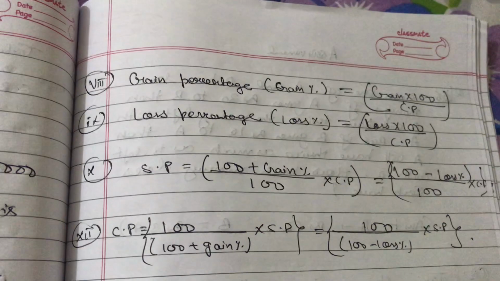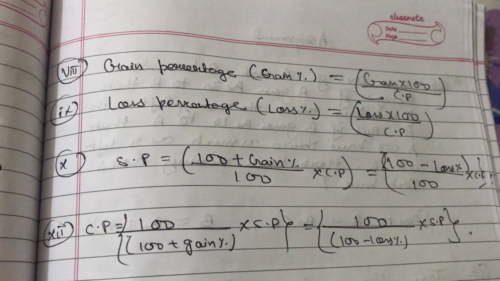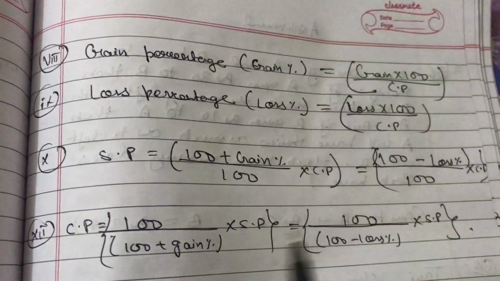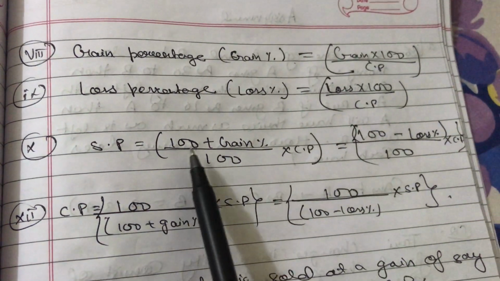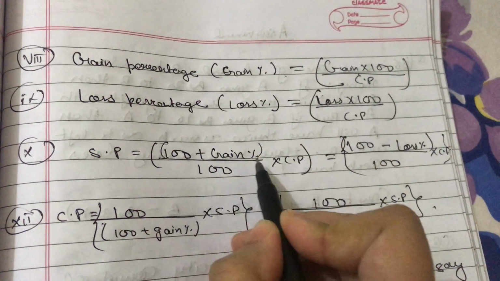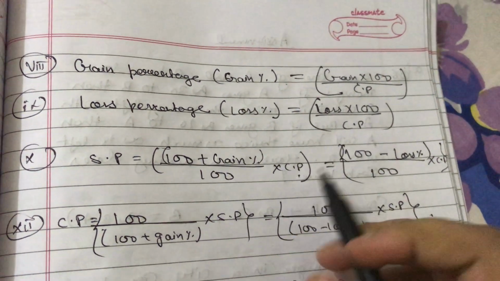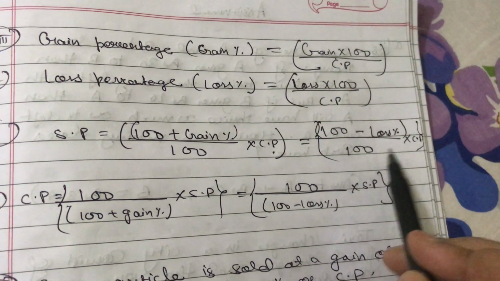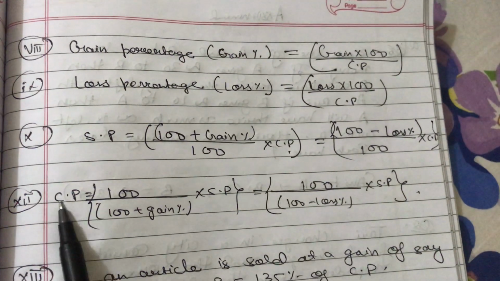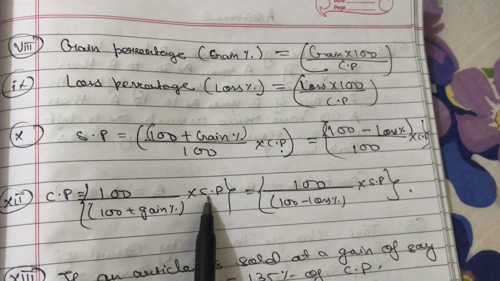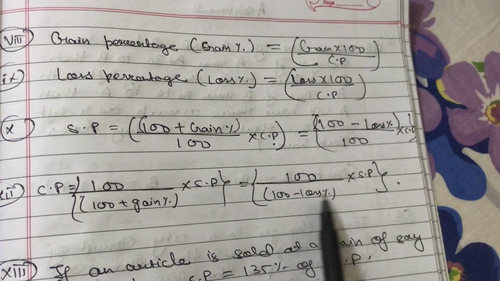So let's see a few formulas as well. Gain percent equals gain into 100 by CP. Loss percent equals loss into 100 by CP. Also, SP equals (100 plus gain percent) divided by 100 into CP. In terms of loss, I can write it as (100 minus loss percent) by 100 into CP. Also, CP equals 100 by (100 plus gain percent) into SP, which equals 100 by (100 minus loss percent) into SP.